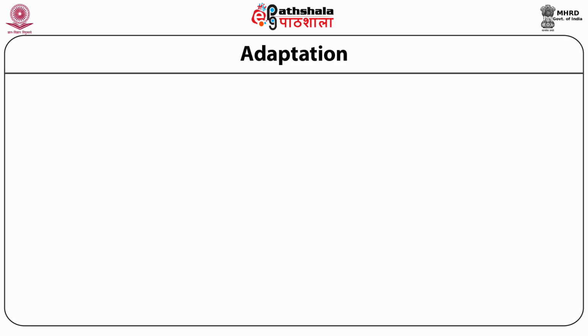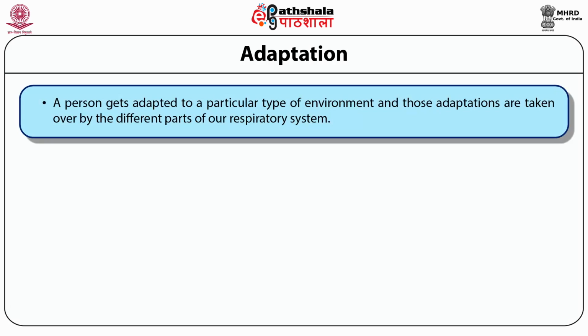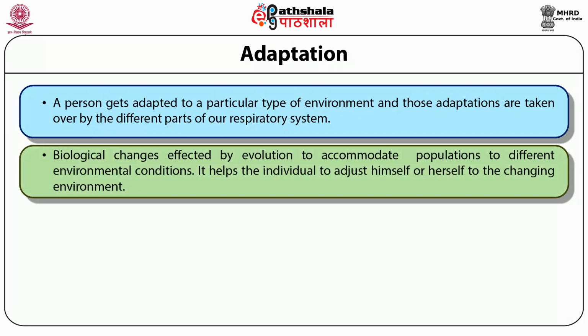Let's understand the different terms associated with the changes in our respiratory functions. One of the most important is adaptation. A person gets adapted to a particular type of environment, and those adaptations are taken over by the different parts of our respiratory system. Adaptation can be defined as the biological changes effected by evolution to accommodate the population to different environmental conditions.